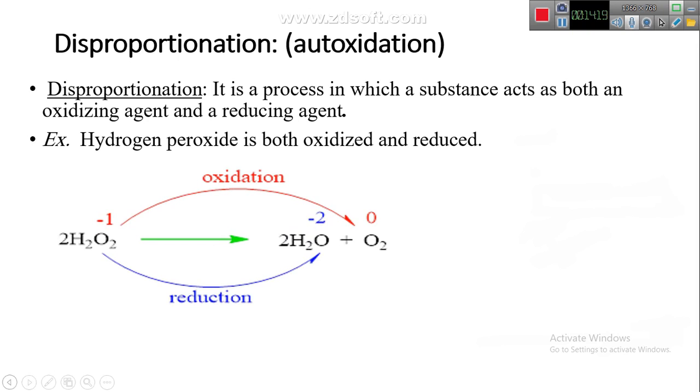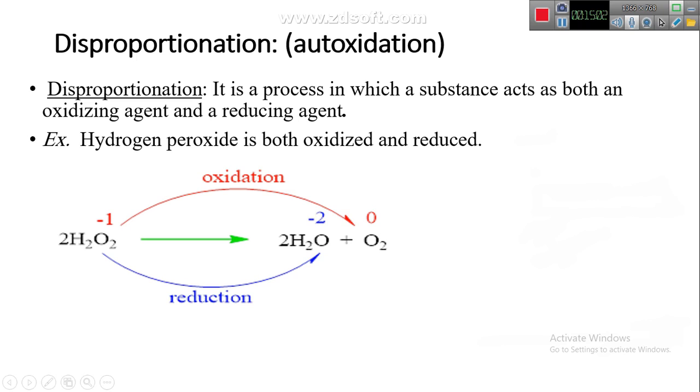chemical equation, H2O2 is hydrogen peroxide. The oxidation number for hydrogen is +1, and for oxygen is -1. When decomposed, it leads to form water and oxygen gas. Look at hydrogen: +1 in hydrogen peroxide remains +1 in water. There is no change in oxidation number for the hydrogen atom.